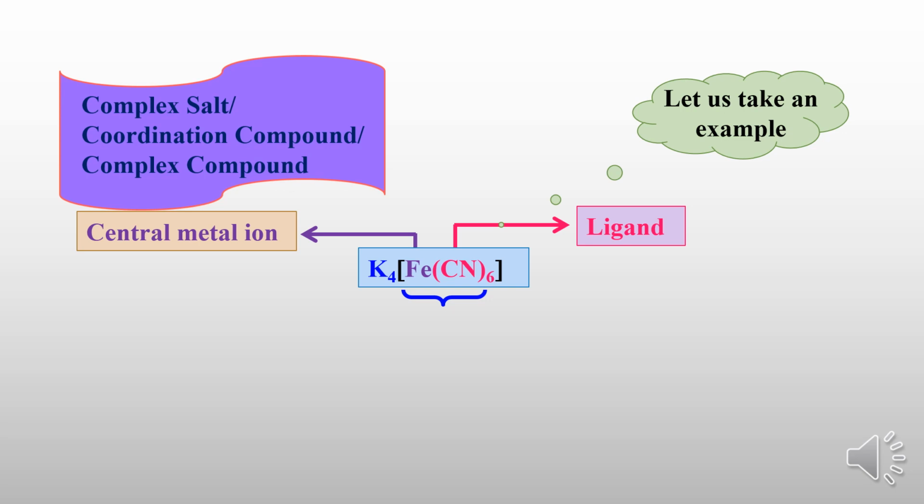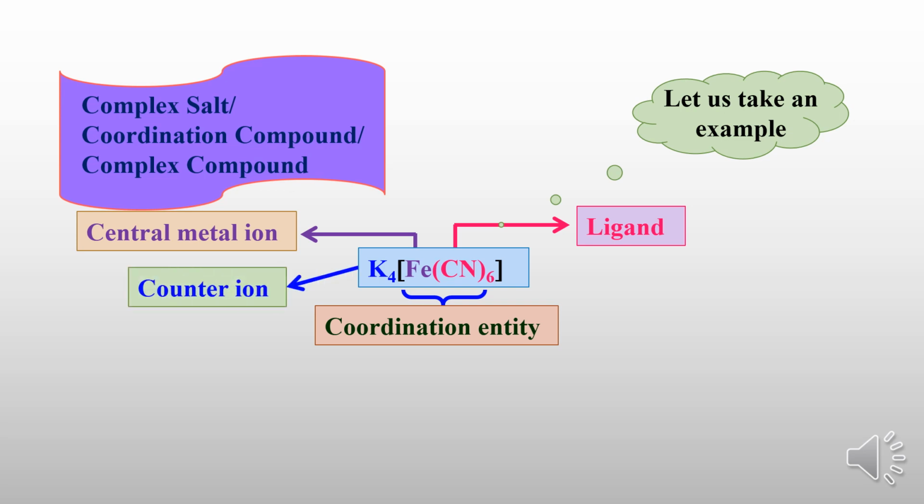In the coordination sphere, the metal is bonded with a fixed number of ligands. If the metal is bonded with a fixed number of ligands, that is called a coordination entity. Outside the sphere, we call it the counter ion.